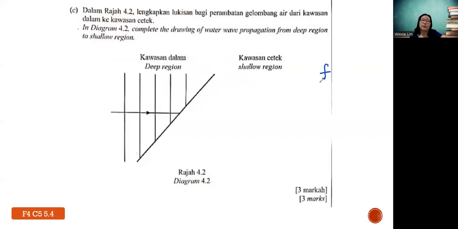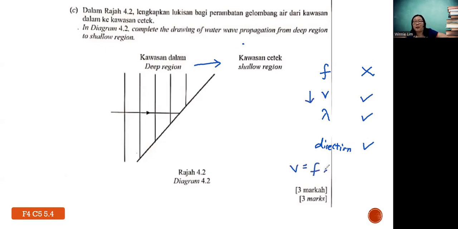They like to ask about frequency, speed, wavelength, and also direction. Generally for refraction, frequency has no change, remains constant, but speed changes, wavelength changes, direction will change. From deep to shallow region, generally they will be slowing down. That means when speed decreases, what happens to your wavelength? By using v equals f lambda, since f is constant, when speed decreases, wavelength also decreases.